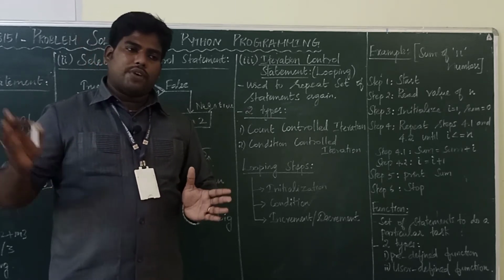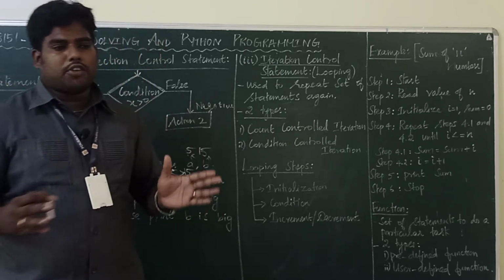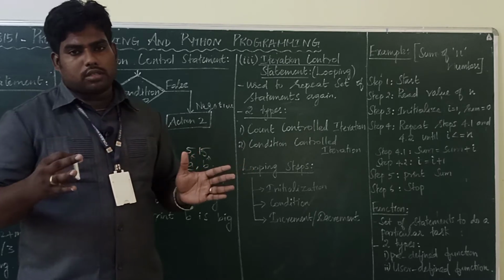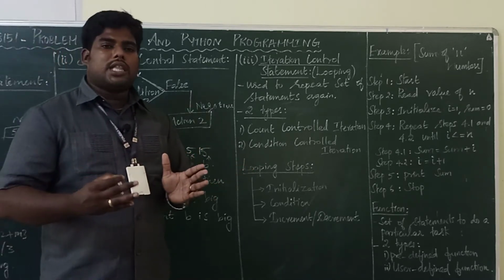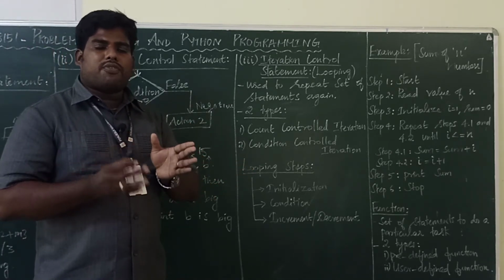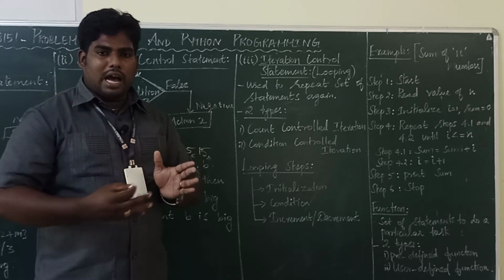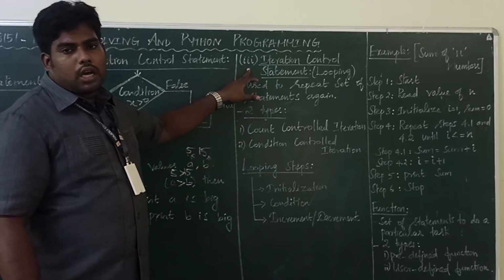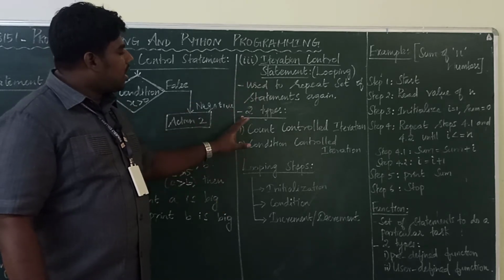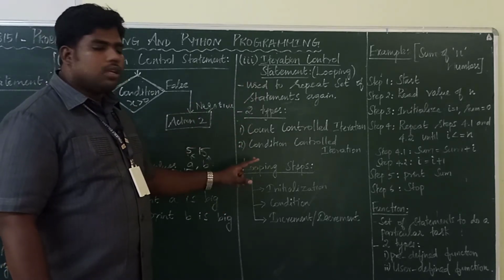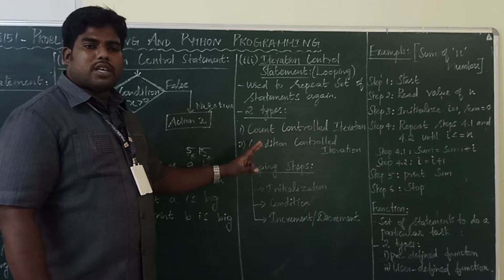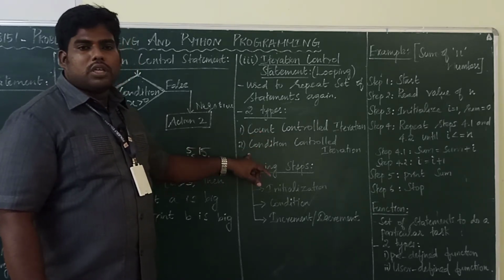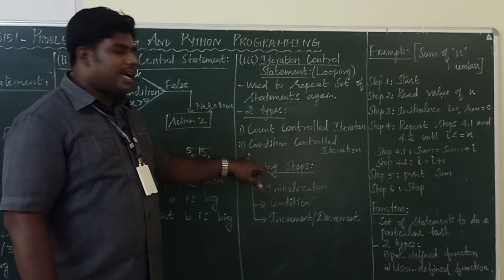In the first video session, I explained that if you want to add 5 numbers, then 5 times you are repeating the addition process. So if you want to repeat the same set of instructions again and again, at that time we go for iteration, looping or repetition. There are 2 types of iterations: one is count controlled iteration, the second is condition controlled iteration.